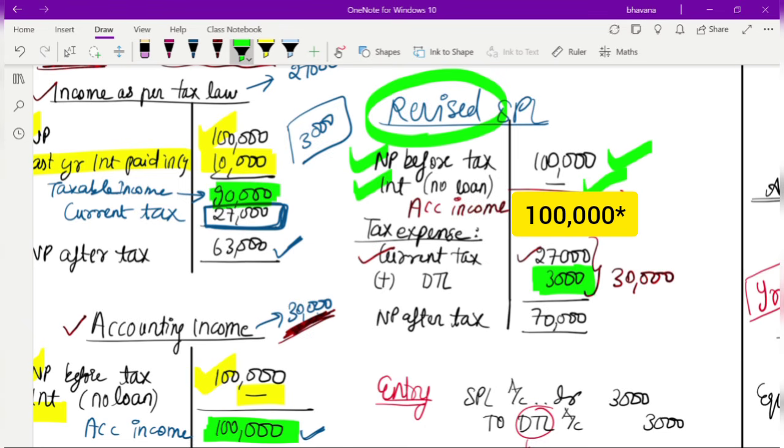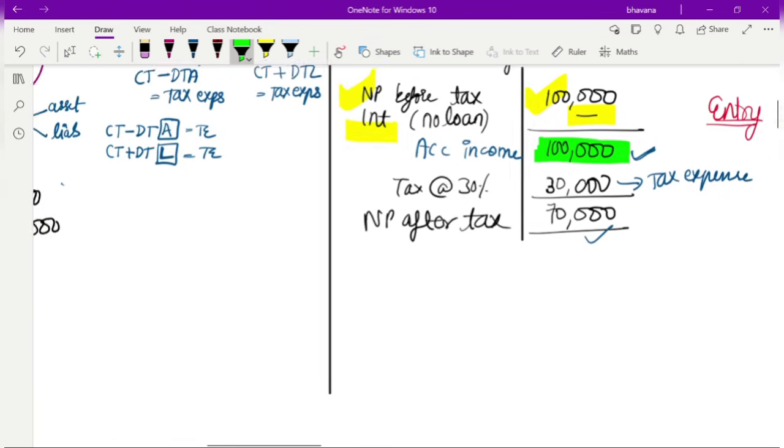So this 3,000 which you add here, what did I tell you it will be known as? It will be known as deferred tax. Second, you cannot just name it deferred tax. It must either be a deferred tax asset or a deferred tax liability. How do you find out which?